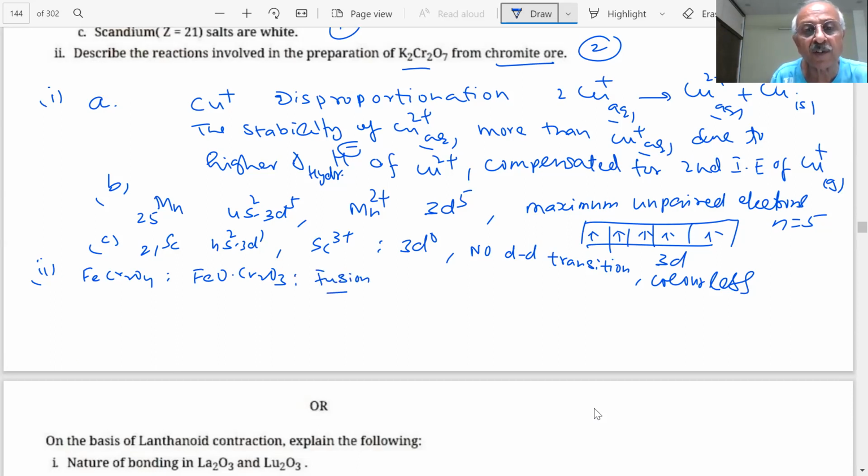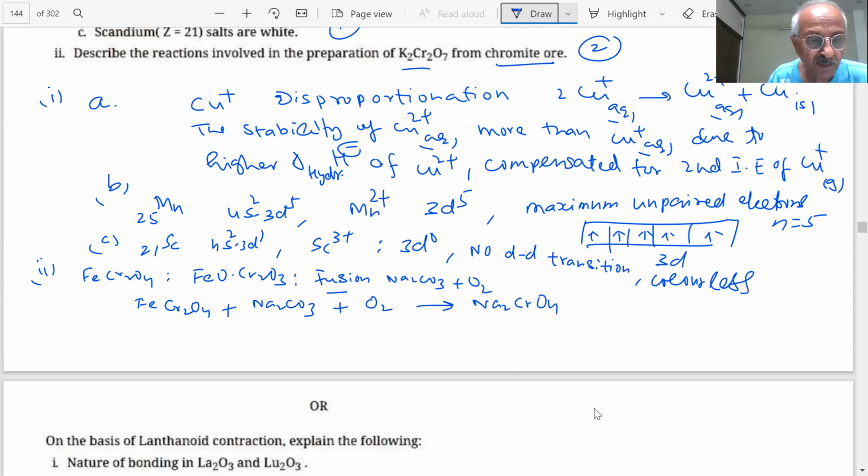Fused means they are mixed and heated, fused with sodium or potassium carbonate in the presence of oxygen. And what will you get? Then reactions should be given here. This is one we have to learn as well as remember, because sometimes you may have such questions in the paper. What do you get?